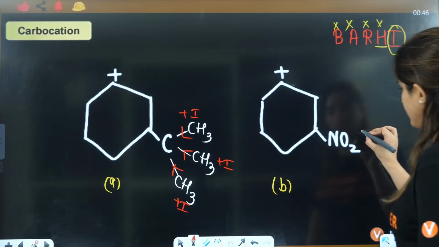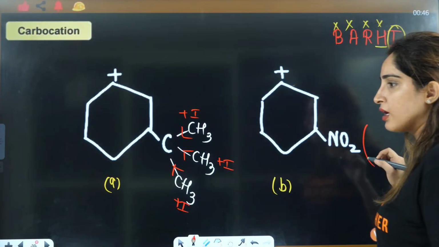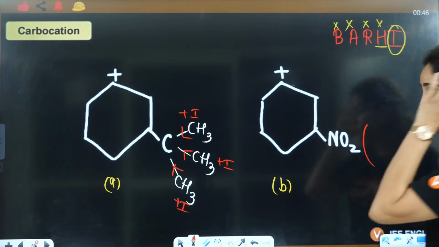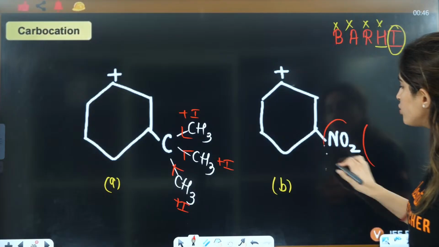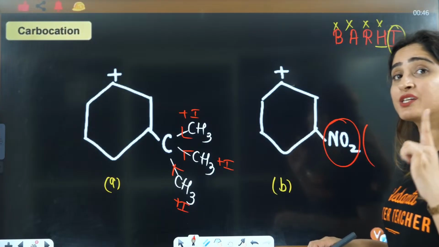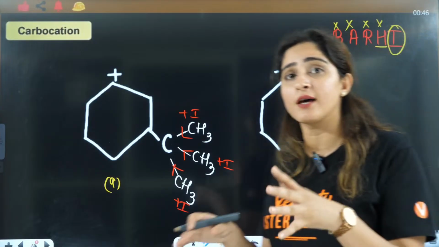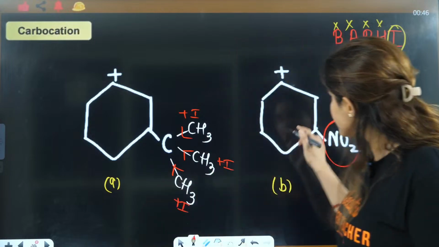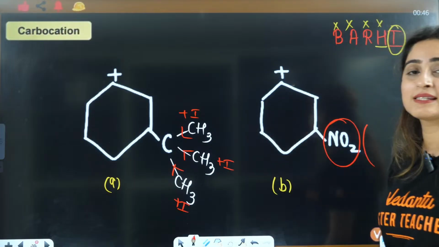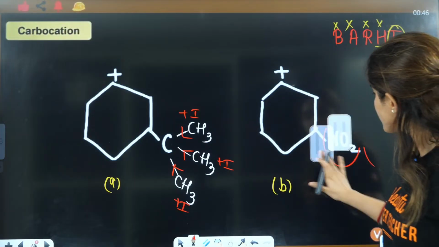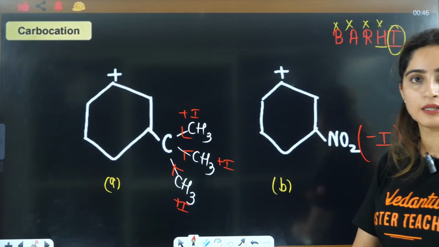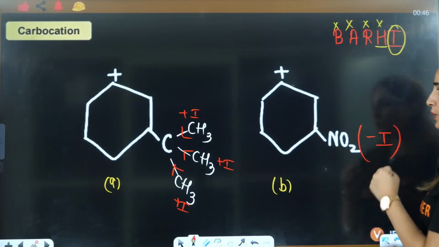At the same position, you can't say that this is showing resonance. NO2 shows mesomeric effect or is meta-directing only in case of benzene when it is under some resonance. This is not a benzene ring, right? So that is why this is only acting as a minus I group. So this is minus I, it will take away the electron.